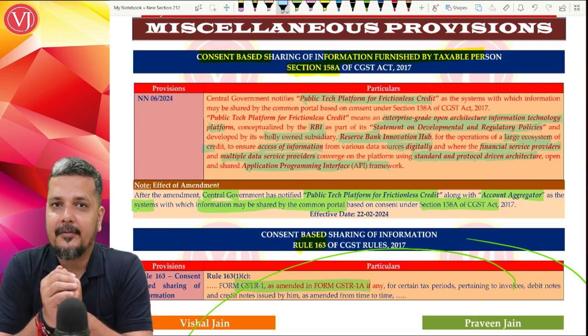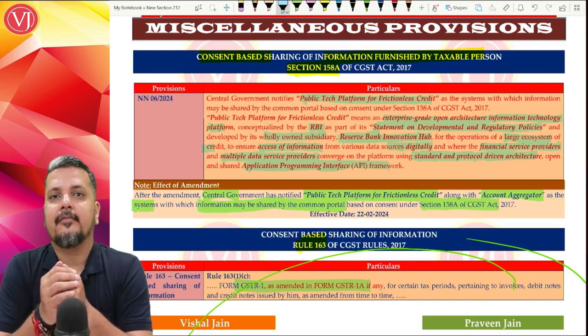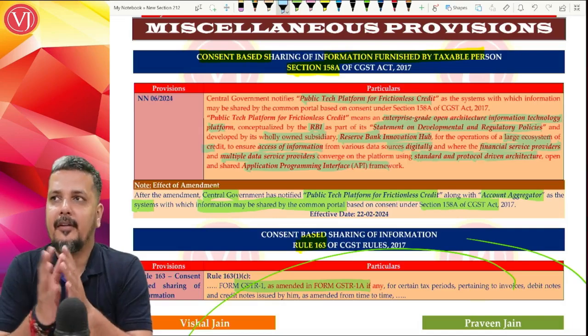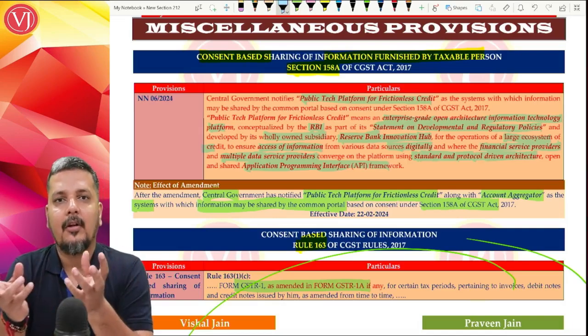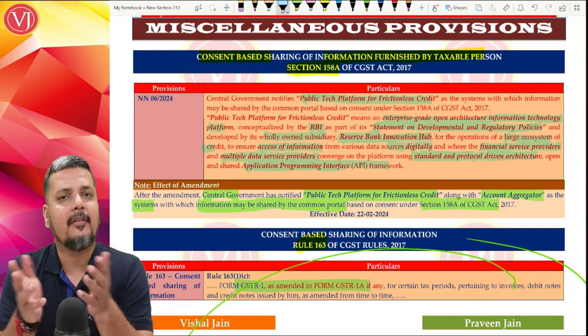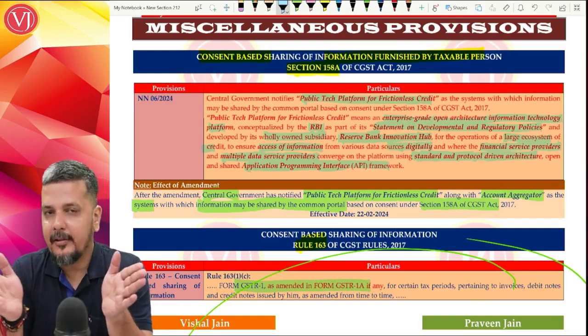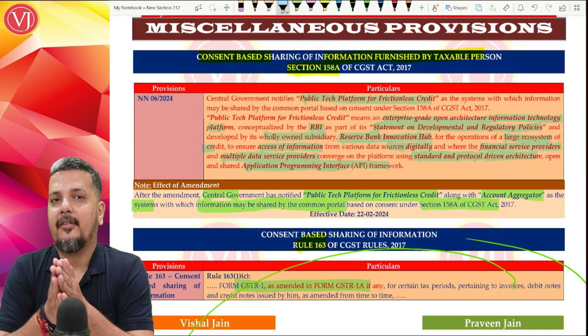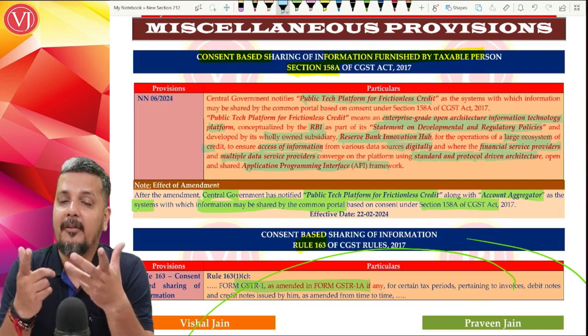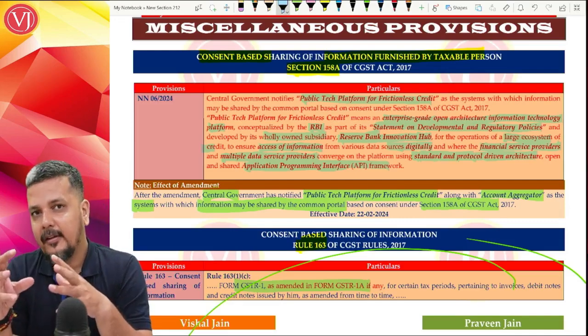And what will happen? Your credit scoring will again be impacted. One of the factors to decide your credit scoring would be this. So the banks would be informed that this person is not paying taxes properly, not filing his returns properly. So that might be a reason why the loan may be rejected.